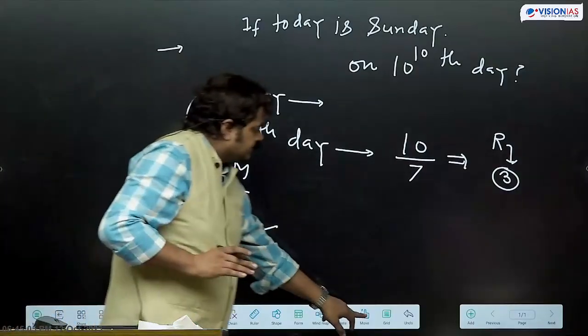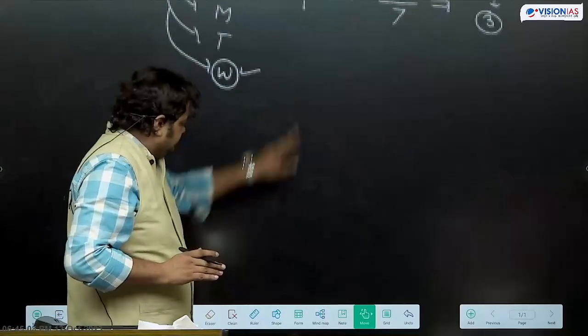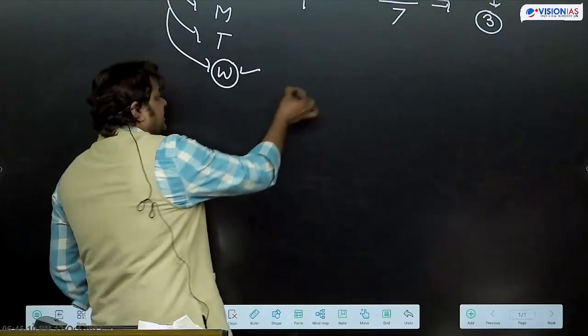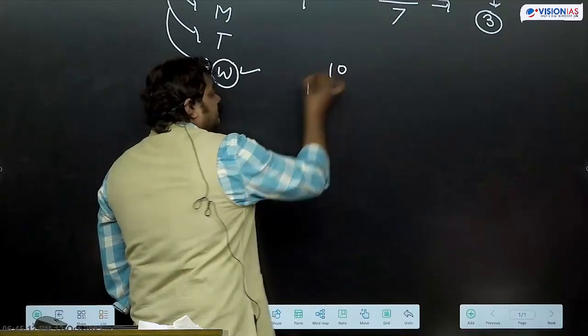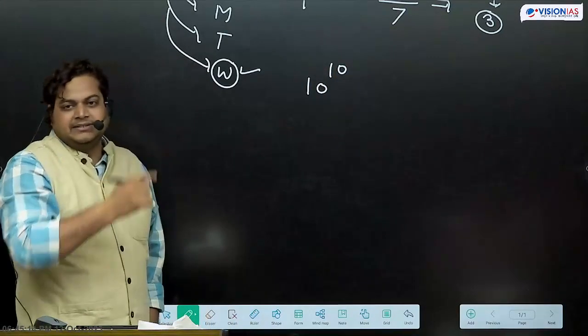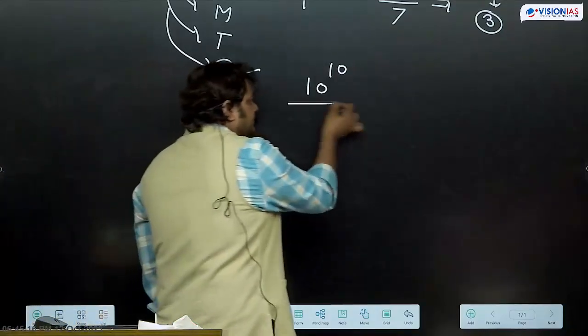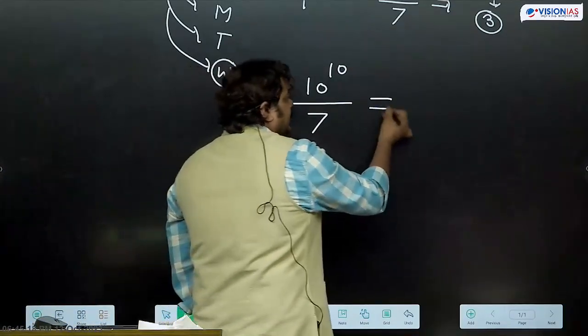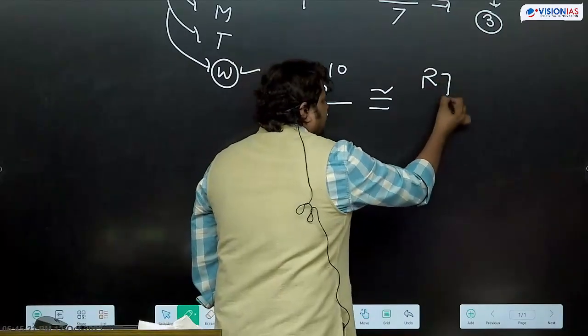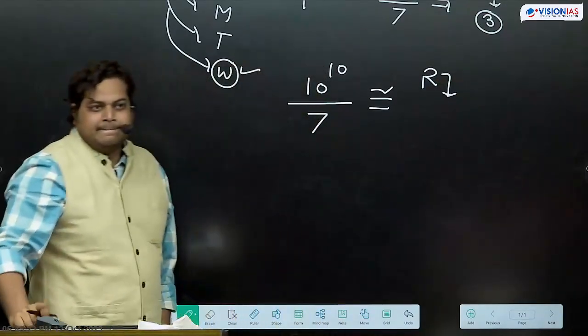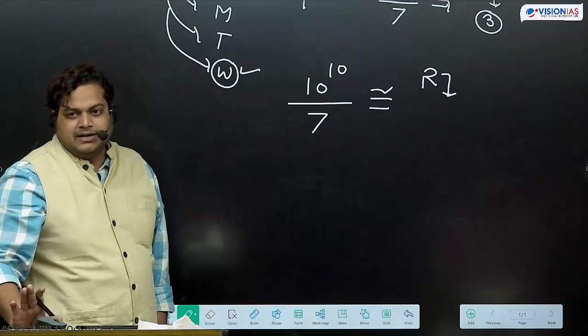Here what is asked? कि 10 के पार 10. Which day is it? So what we do? We can divide by 7 and we look for what remainder we are getting. Remainder निकालना है हमें.